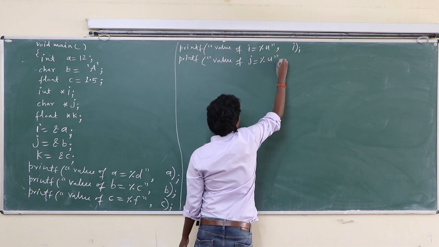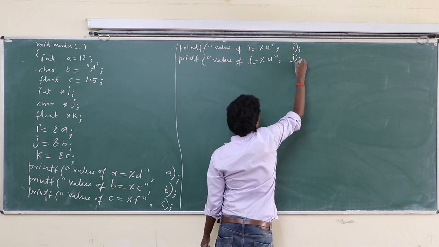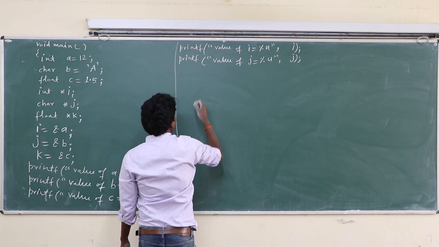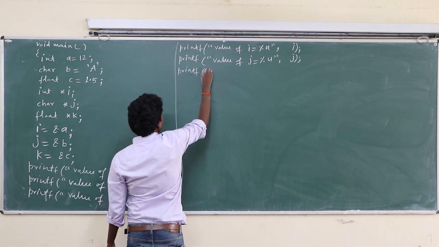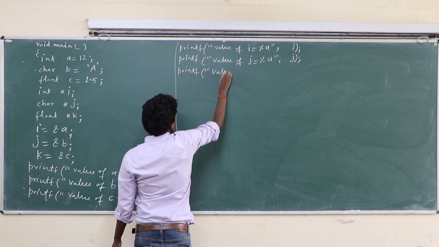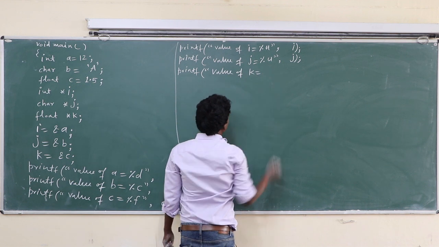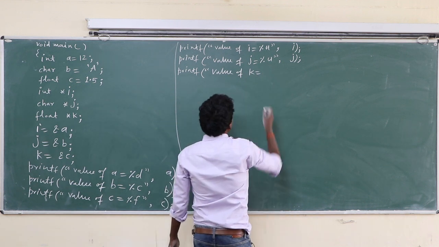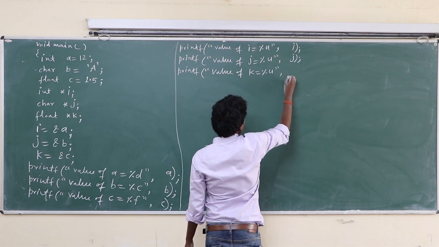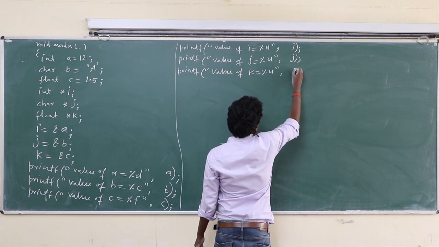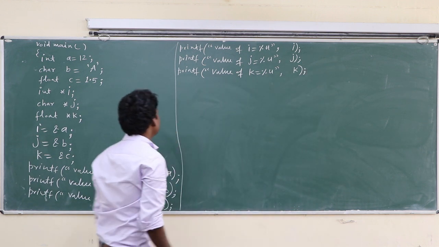Value of j is basically the address of b. That's why we apply %u. Okay, printf value of k. Value of k is basically the address of c. That's why we write here %u, string close, semicolon, comma, k. Okay, class.